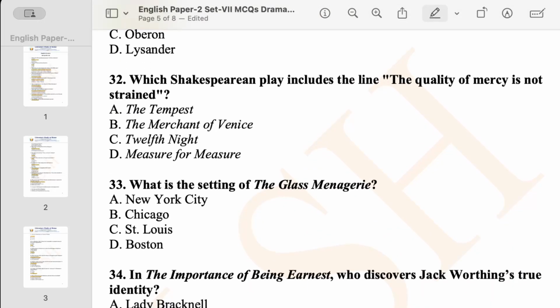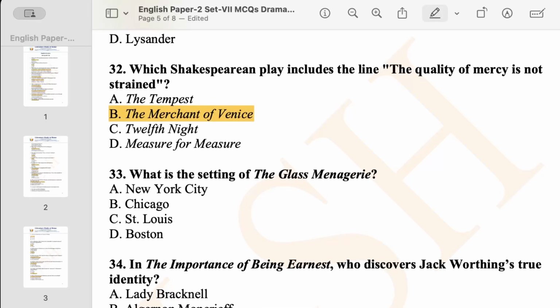Now, question number 32. Which Shakespearean play includes the line "The quality of mercy is not strained"? This is another oft-quoted, important line. It is a play where we have characters like Antonio and Bassanio. Obviously, it is The Merchant of Venice, and we have another most important character, a Jewish character, Shylock.